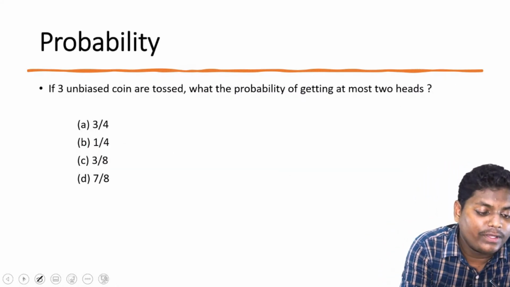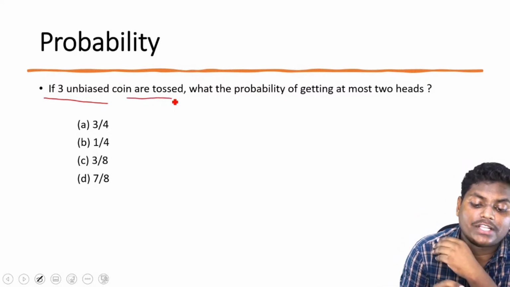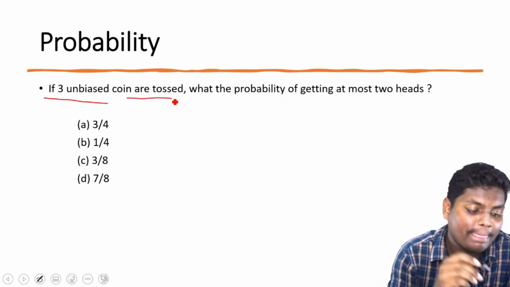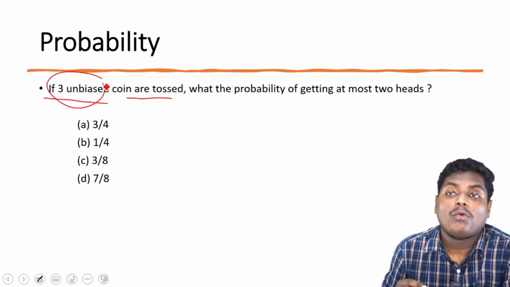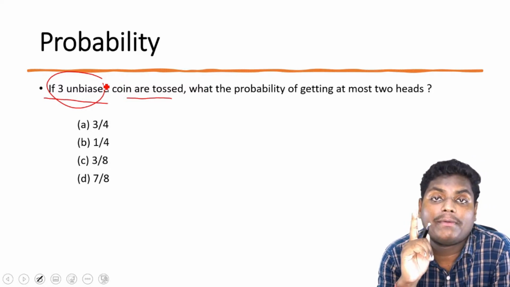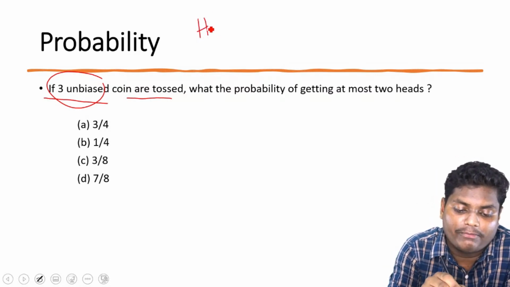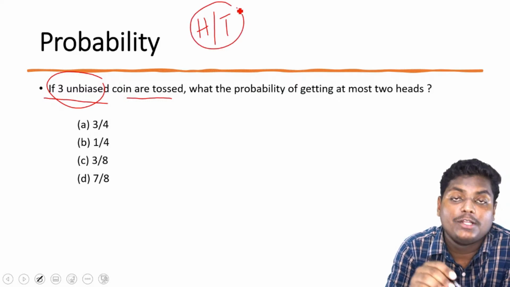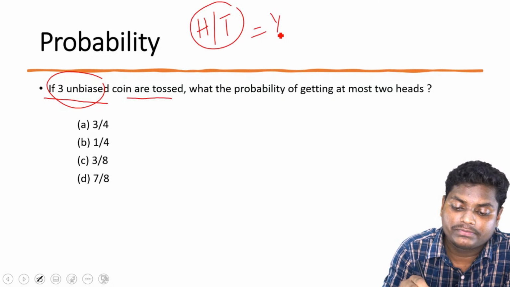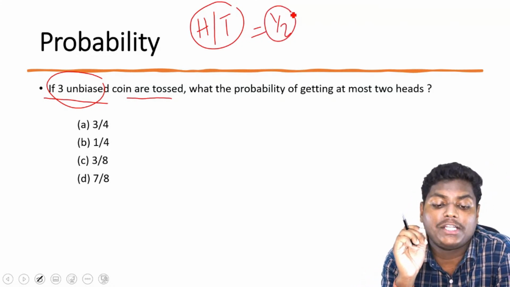Now, if there is a question: if 3 unbiased coins are tossed, what is the probability of getting at most 2 heads? If 3 unbiased coins are there. Now, if we toss one coin, what is the probability that we'll get a head or a tail? For a coin, we have a head and a tail. So what is the probability of getting a head or a tail? It is 1/2. The probability of getting a head or a tail is 1/2.